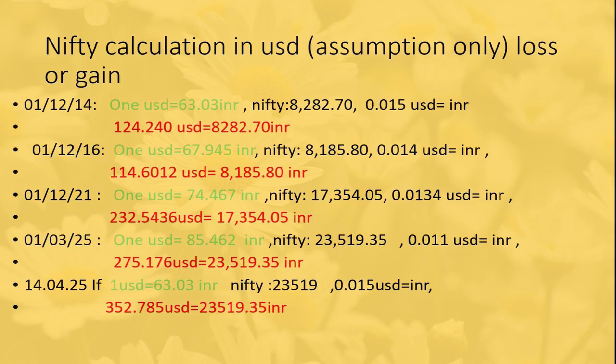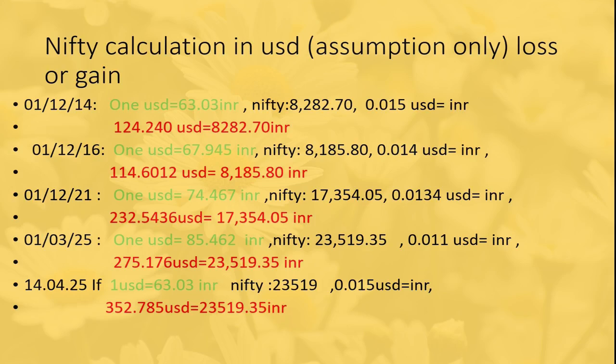The Nifty was 23,519.35, while the equivalent USD was 275.176. From 74.67 in 2021, the rupee has depreciated to 85.462.